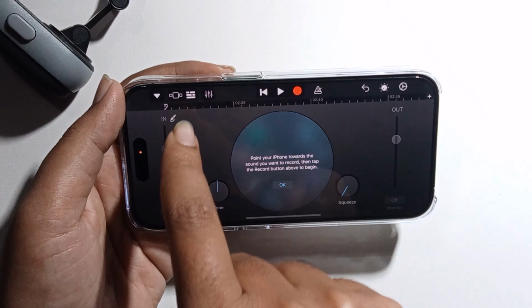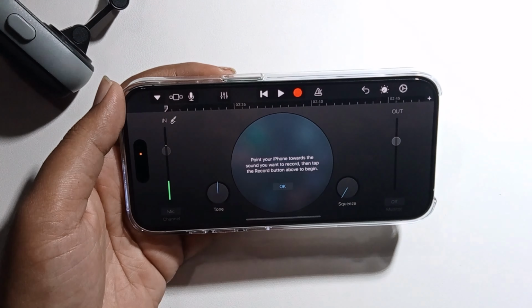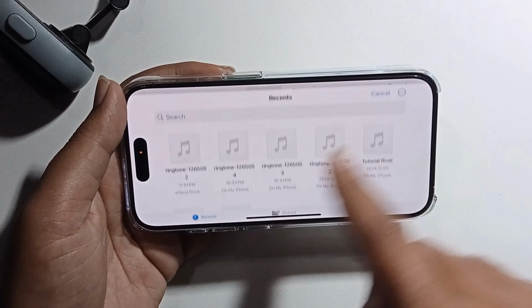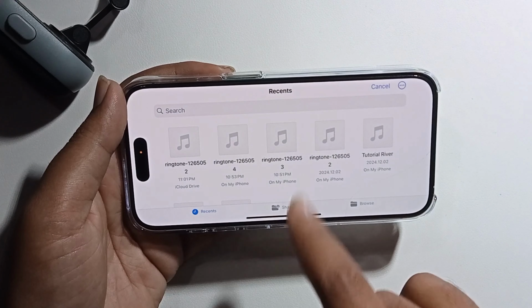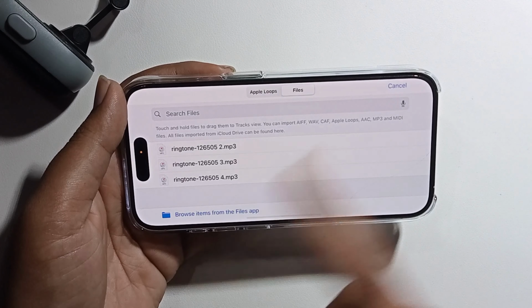Okay, and click on, and it's showing you this option, just click on. Select any music from your gallery. Go to files and select any music. Now I'm selecting this music, then long press and drag it onto this.